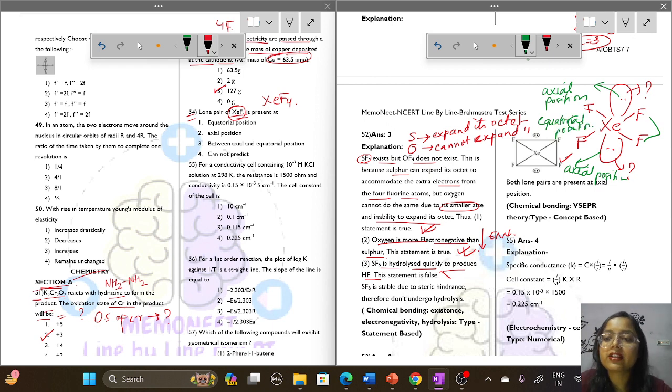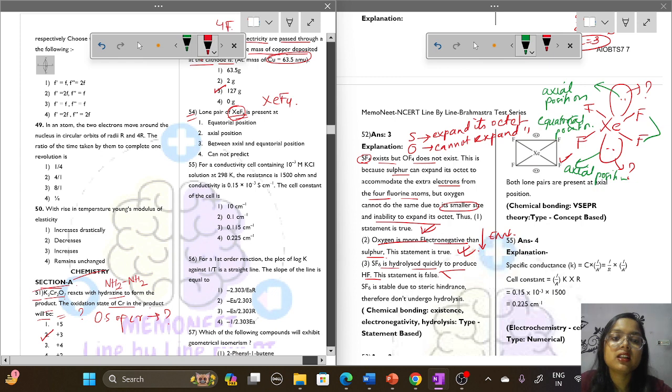Okay, so for axial position, the lone pairs are present in the axial position of XeF4. Which will be the correct option? Axial position, option number 2, right?